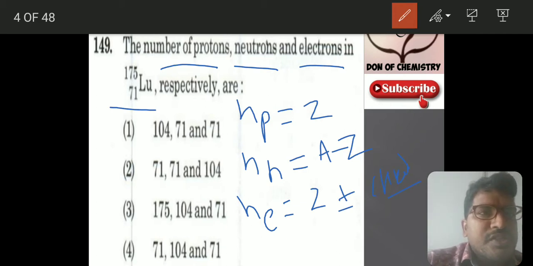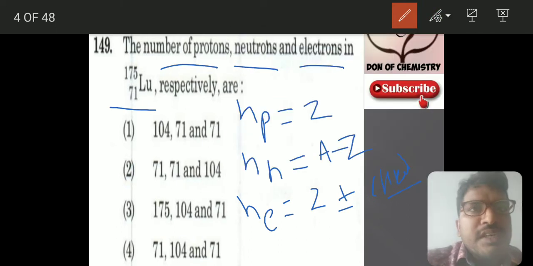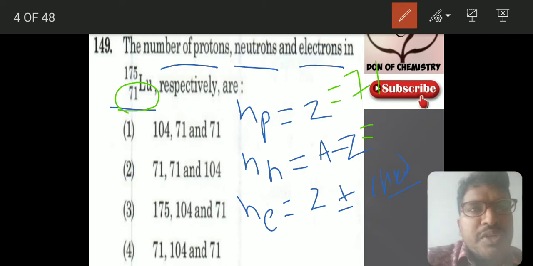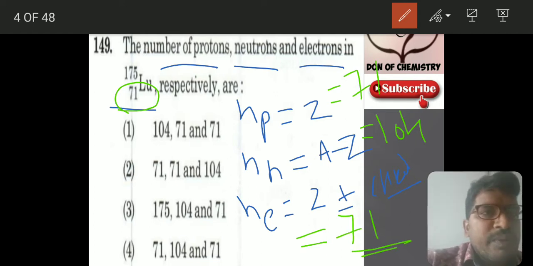Whatever the charge is, that we will be considering. So in the lutetium case, number of protons equals Z, so it is 71. Number of neutrons is A minus Z, so 175 minus 71, it will be 104. And number of electrons, since it is a neutral species, there is no charge, so it will be 71.